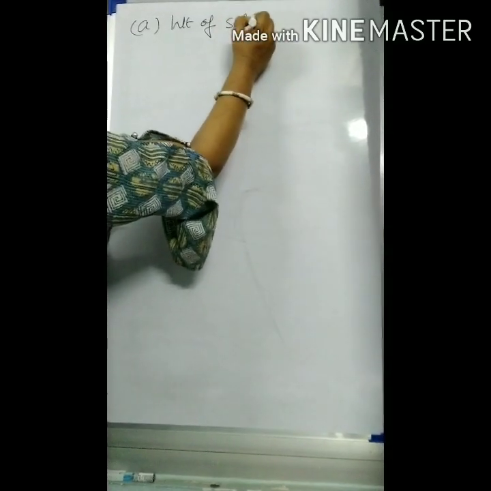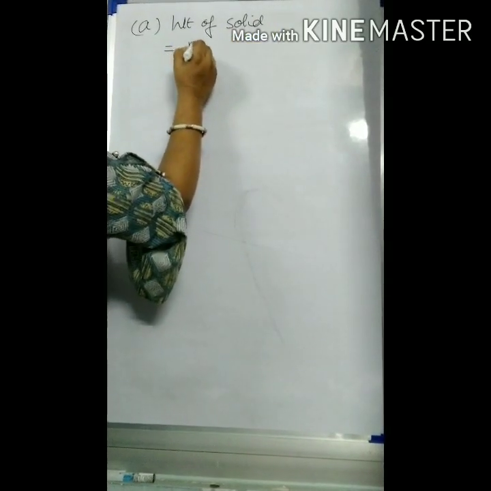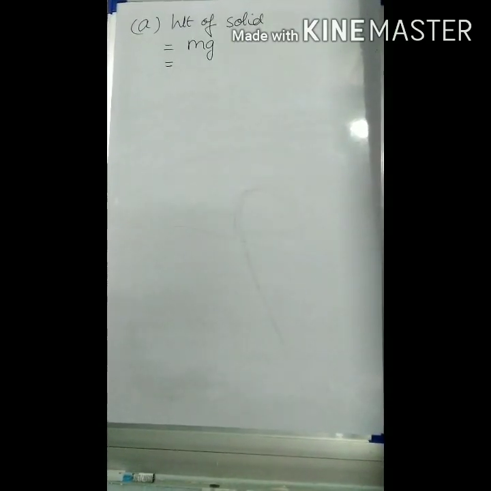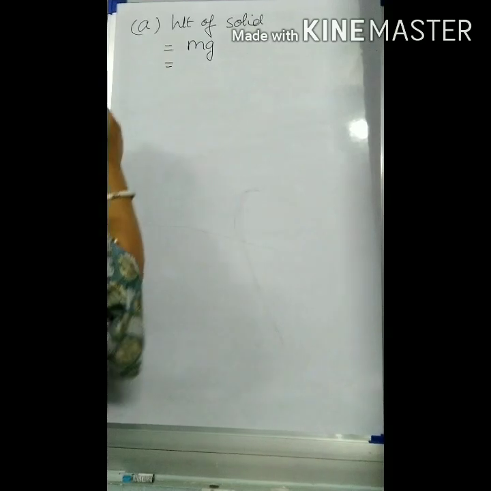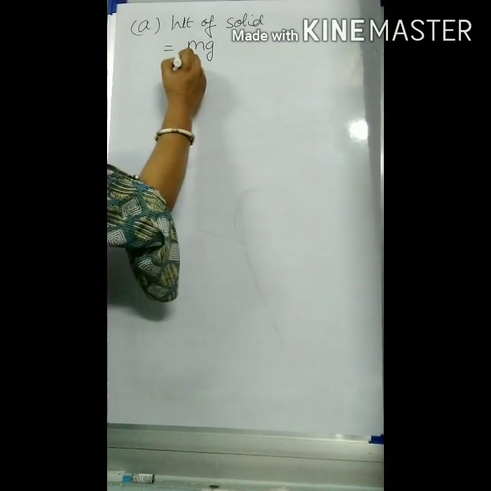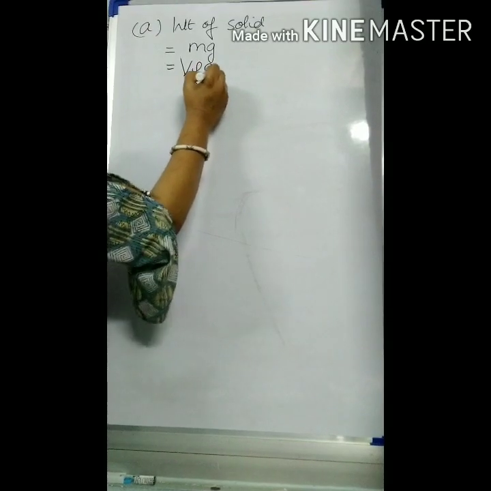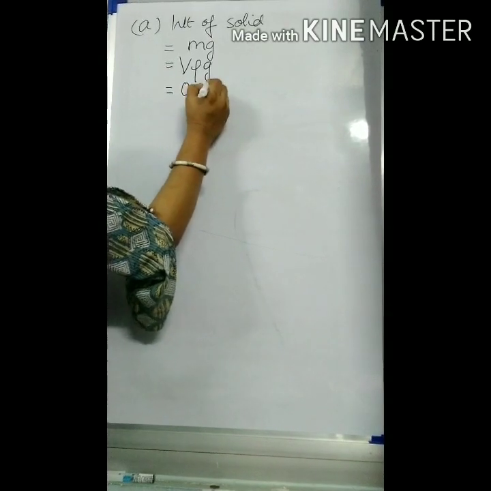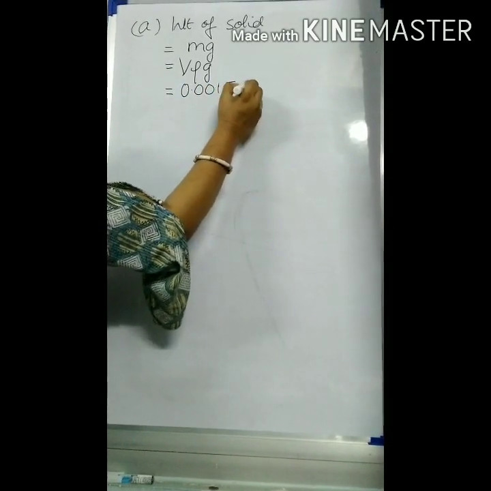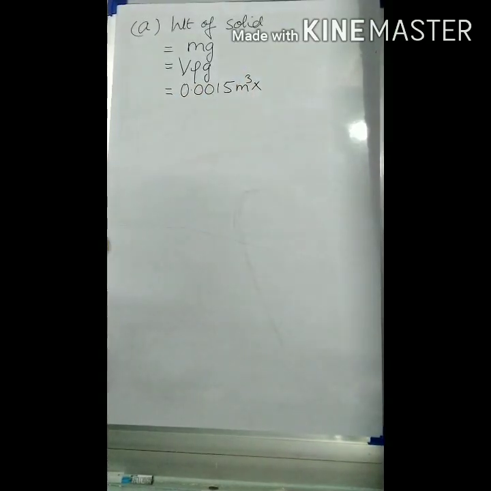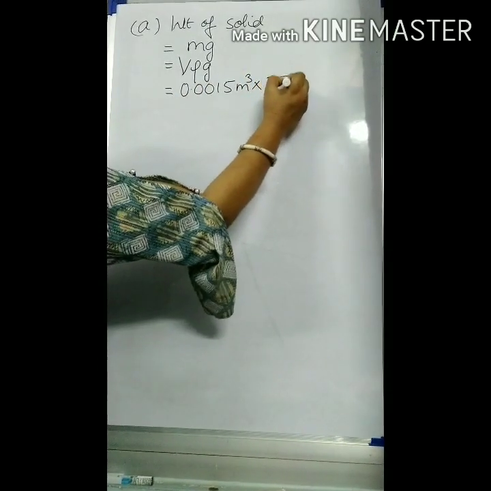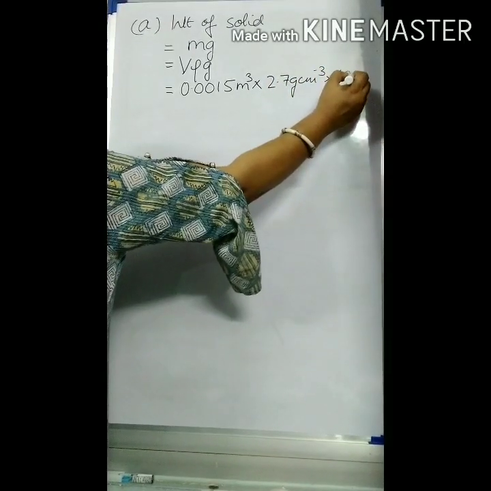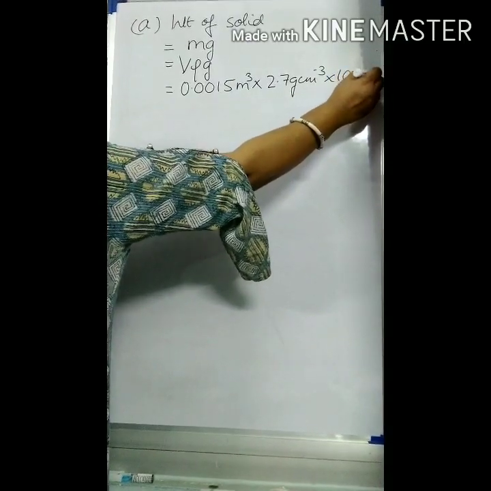So, weight of solid is equal to, you all know, m into g, but the mass is not given in the question. So we'll rewrite, and use over here volume into density. So you have V rho g. The volume is given to be 0.0015 meter cube. Density is 2.7 gram per centimeter cube and the value of g is 10 meter per second square.